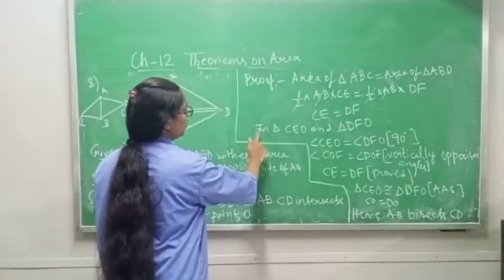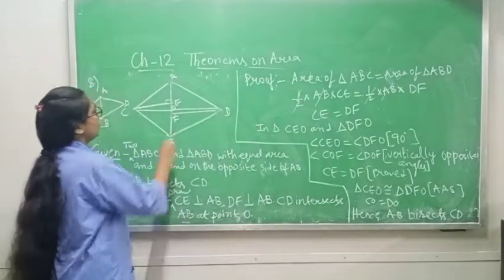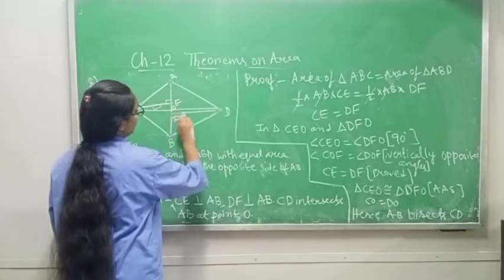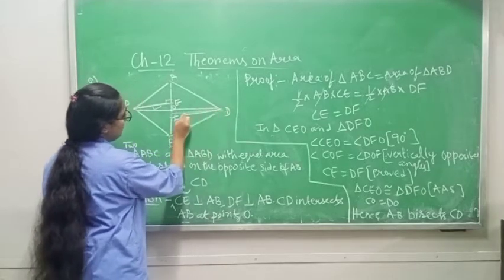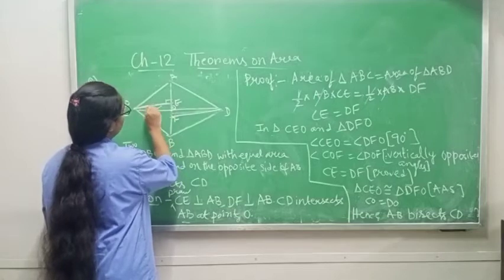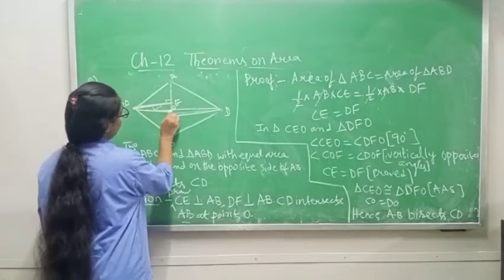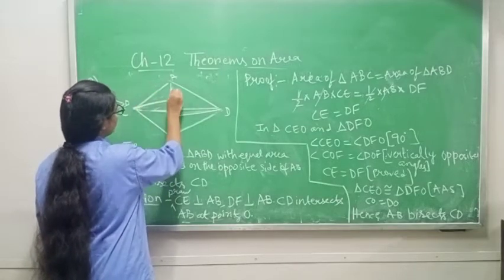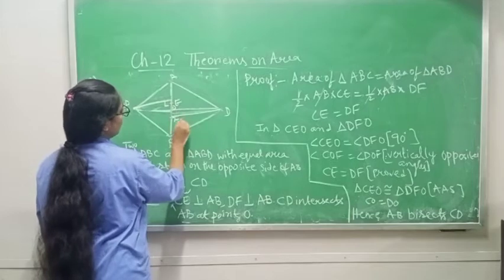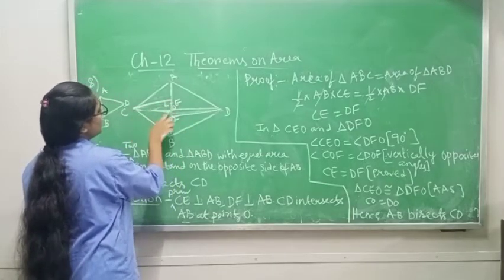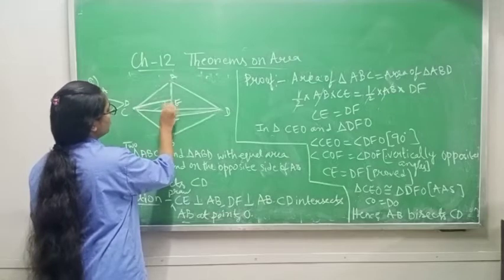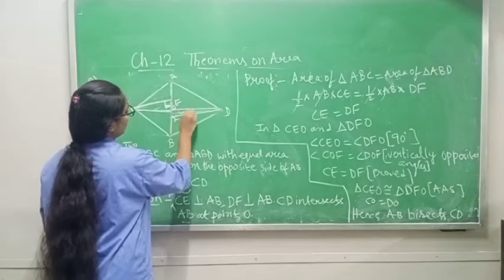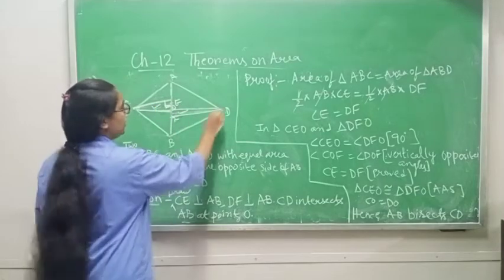What you will do, you will take triangle CEO, this triangle, and triangle DFO, this triangle. We are taking these two triangles.